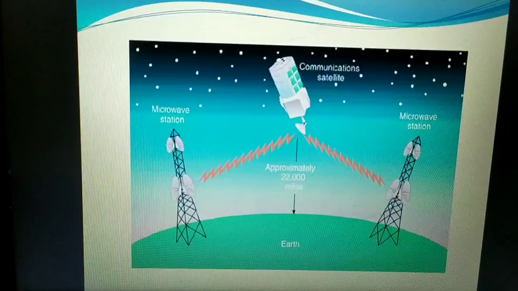Those high gain antennas will send to the next nearest. Like this, only one satellite is not there. There would be at least 3 to 4 satellites able to cover the entire earth. One satellite will have a connection with another satellite, which in turn will have the connection with the earth station in India.